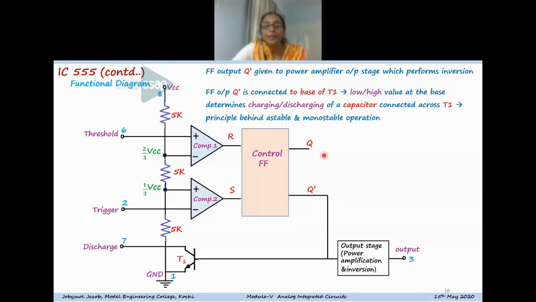We can see here the output Q bar of the flip-flop. Q is the output and Q bar is the inverted form, and that is given to an output stage, which is a power amplifier, and inversion takes place there. From there you take the output, that is pin number 3. The same output Q bar is connected to the base of a transistor T1.